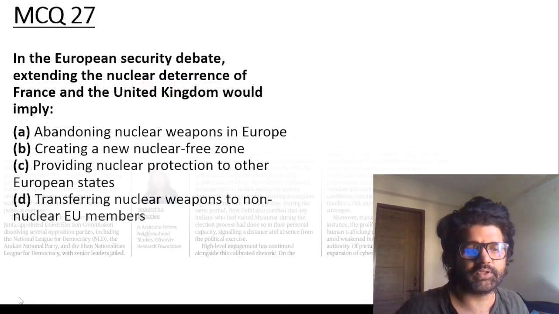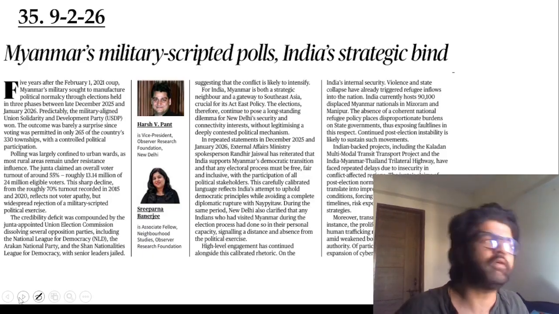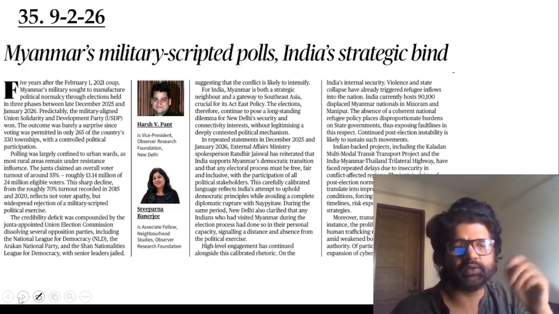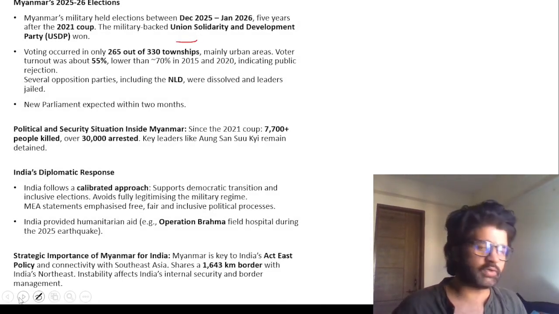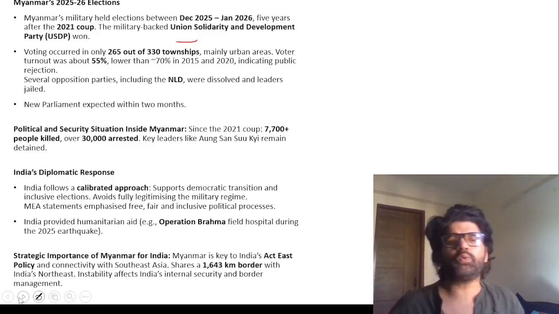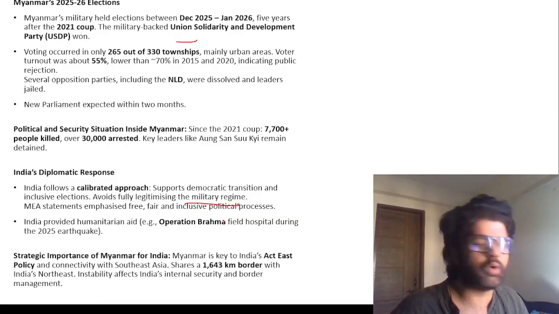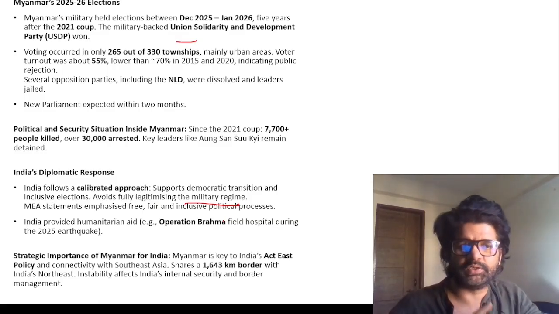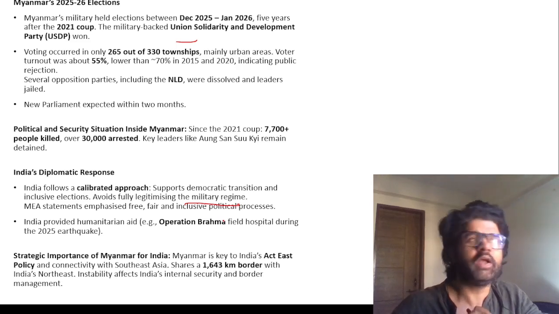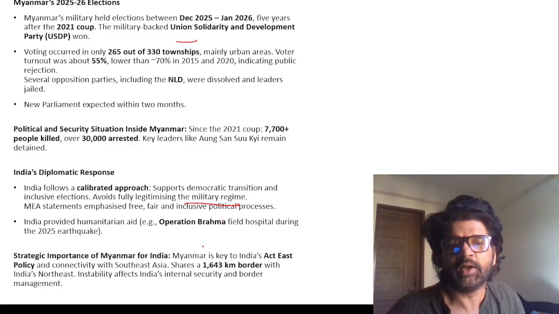And now let's have a look at this Myanmar issue. So India is in a fix right now. Our northeastern region, Look East, Act East policy revolves around Myanmar, Kaladan multi-modal project, trilateral highway. So we don't want to support this current military regime, but we also don't want policy paralysis in the northeastern region. We want connectivity. We want the Kaladan multi-modal project to go on. We want the trilateral highway to go on, right? So we are doing our stuff.